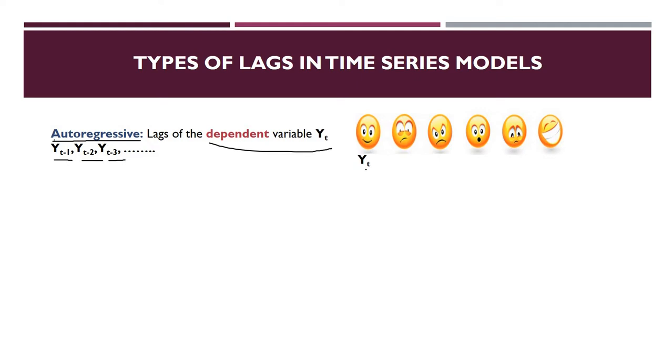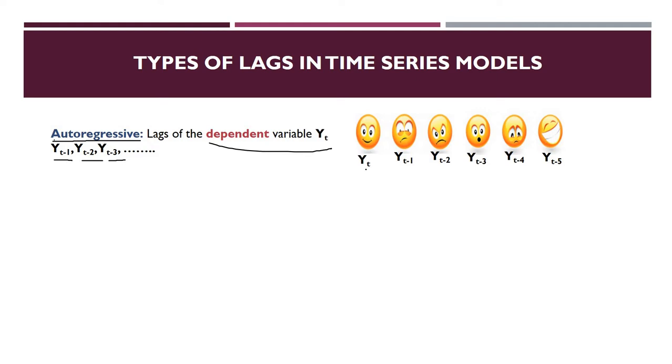This is my today's happiness, whether I am happy today or not, and on what factors it depends. I can say that my today's happiness is depending on my yesterday's happiness, or on the day before yesterday's sadness, or maybe something that happened 3 days back, or 4 days back, or 5 days back.